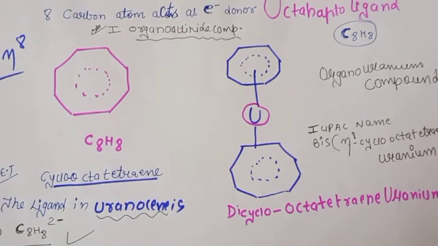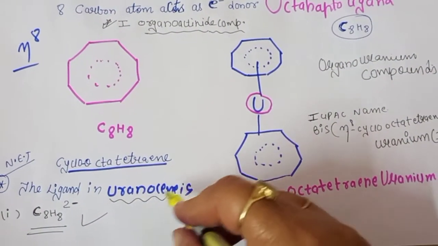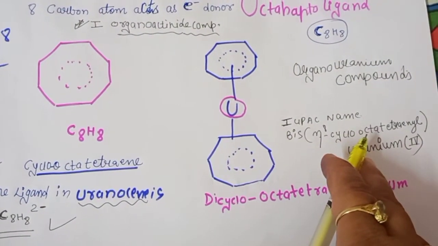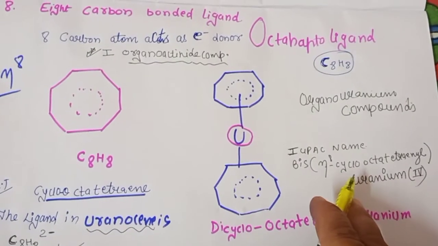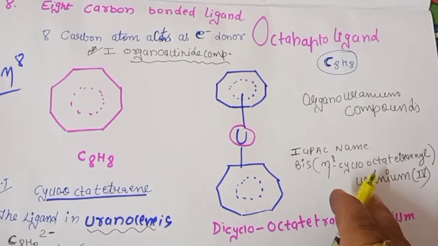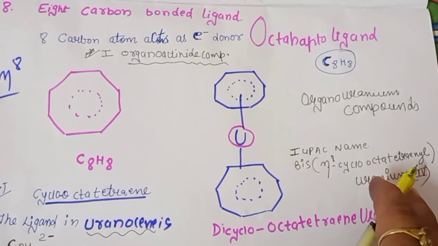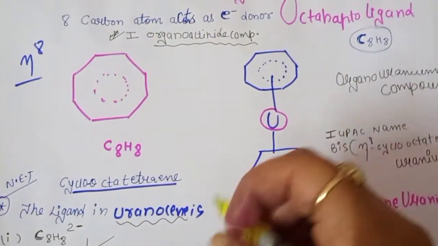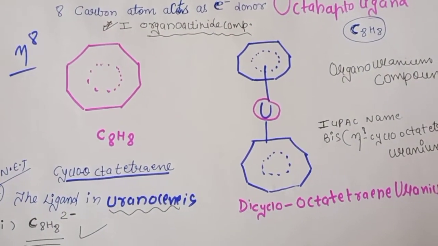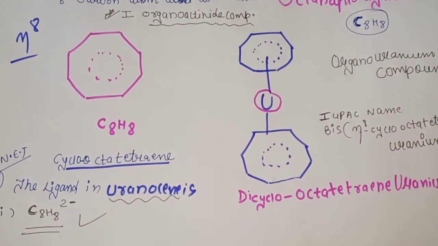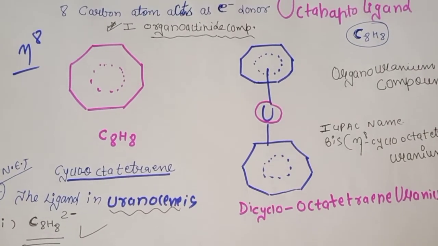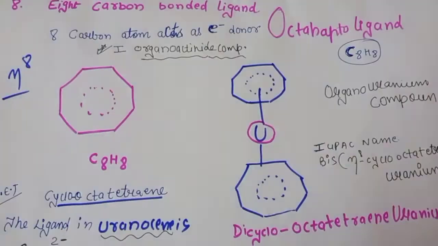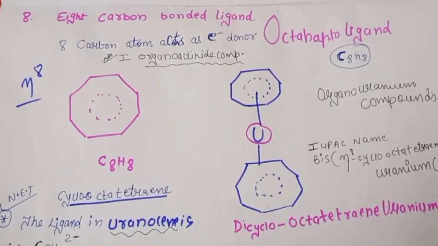The common name is uranocene, and the IUPAC name is bis eta 8 cyclooctatetraenyl uranium(IV). Here the oxidation state of uranium is 4. So sometimes it is asked in the objective what the ligand is in uranocene. It is our C8H8 2-. So this is an organo-uranium compound. This is very important. Now this is all 8 types of the ligands.